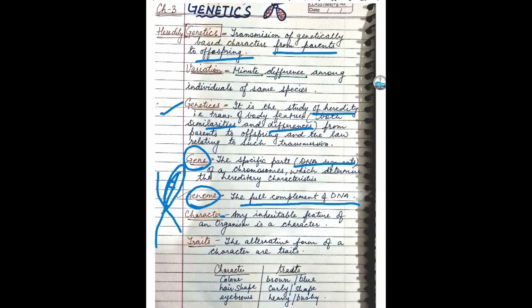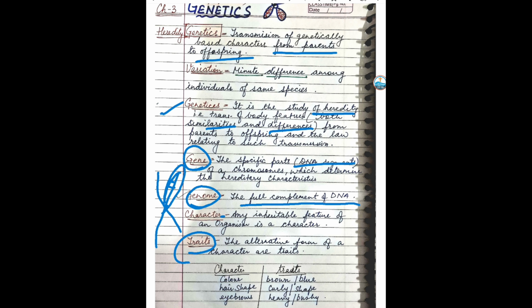All right, now what is the difference between character and trait? A character is any inheritable feature of an organism. The main difference between the character and the trait is that the trait is the condition of a character, which gives a different variation of an organism. All right, that is the phenotypic characteristics that we will study later on.